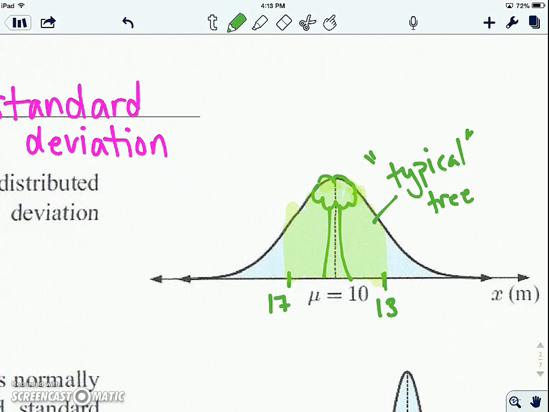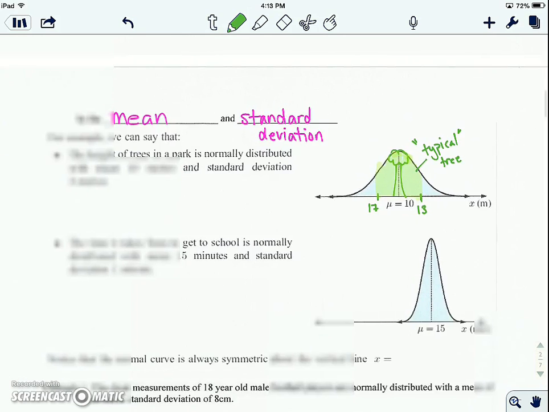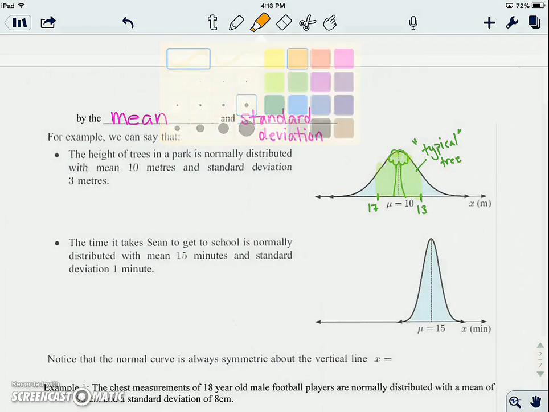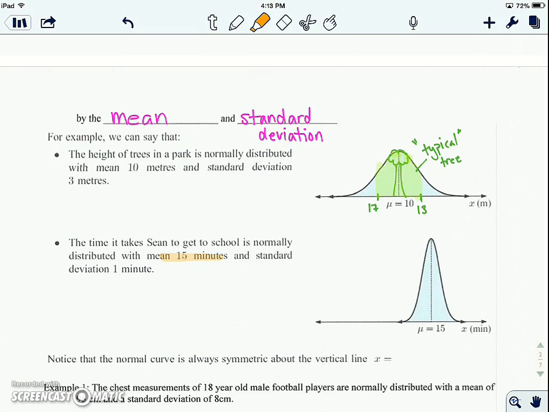All right. Here's another one. Notice that it is taller, but it's still a bell curve. Okay. The time it takes to get to school is normally distributed with a mean of 15 minutes and a standard deviation of 1. The reason it's taller is because my mean is higher, but more importantly, my standard deviation is smaller.